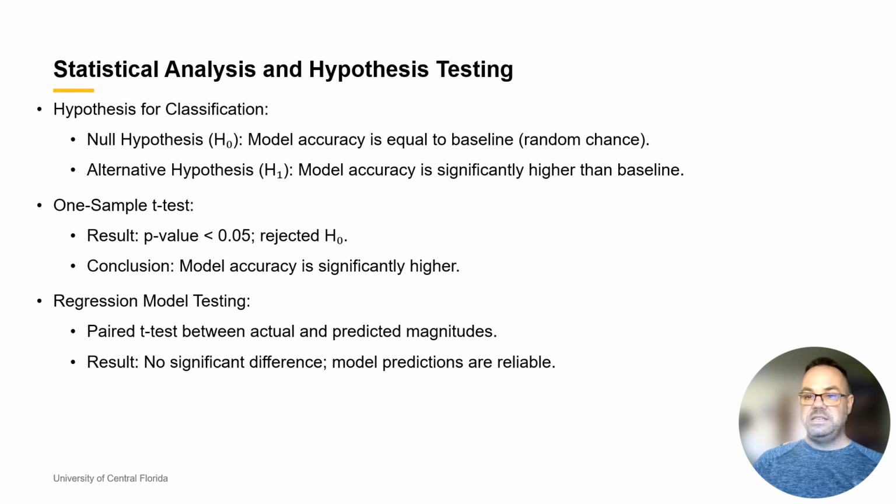For the classification model, I tested whether the model's accuracy is significantly higher than random chance. Statistical tests confirmed that the model's accuracy is significantly higher than baseline accuracy, allowing us to reject the null hypothesis in favor of the alternative. These statistical analyses provided strong evidence of the model's effectiveness.